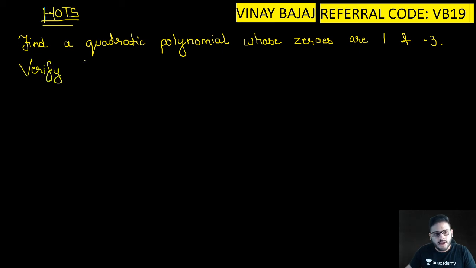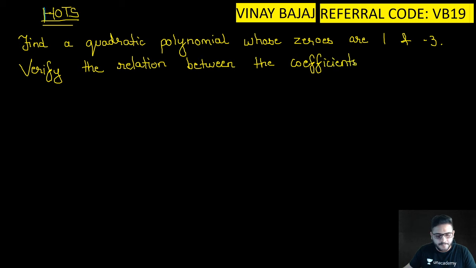Verify the relation between the coefficients and the zeros of the polynomial.